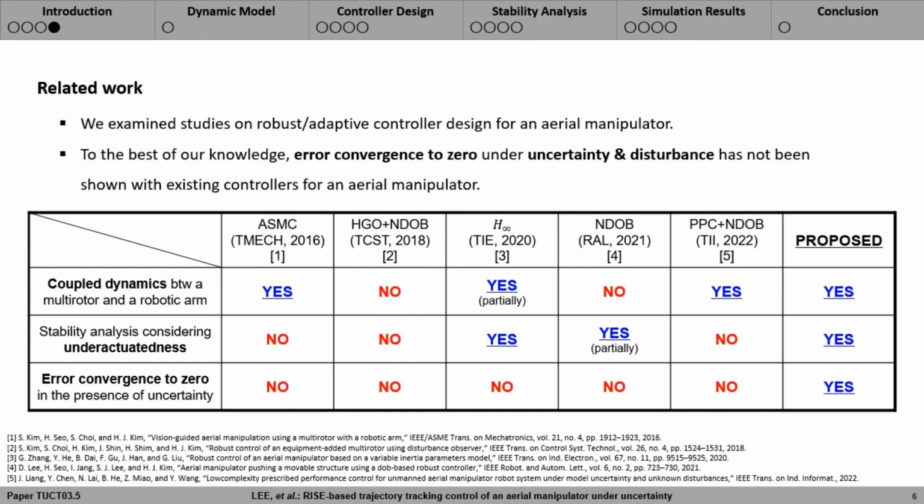The table below shows some of the related work, and none of the existing work on controller design for an aerial manipulator satisfies the 3 criteria, which are whether they consider first, coupled dynamics between a multi-rotor and a robotic arm, second, underactuatedness in stability analysis, and third, error convergence to zero in the presence of uncertainty.